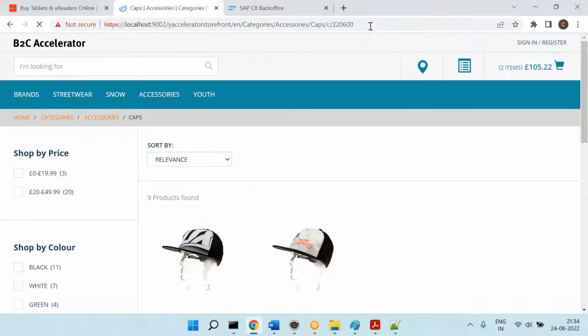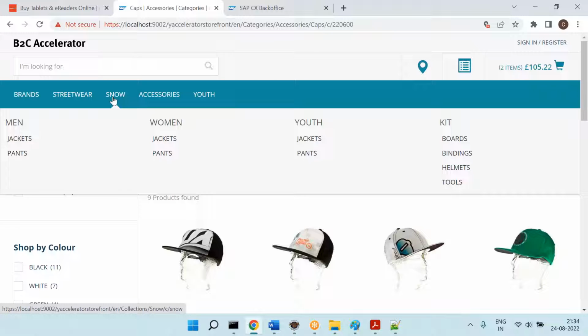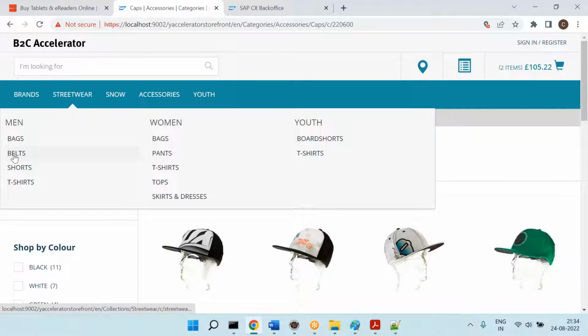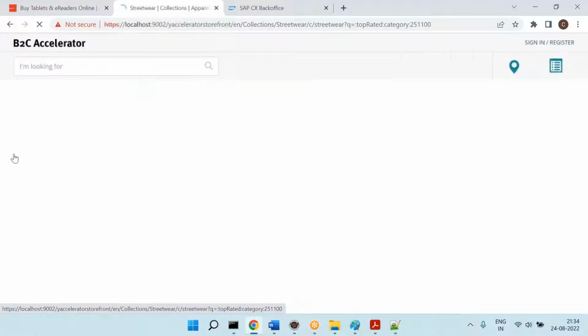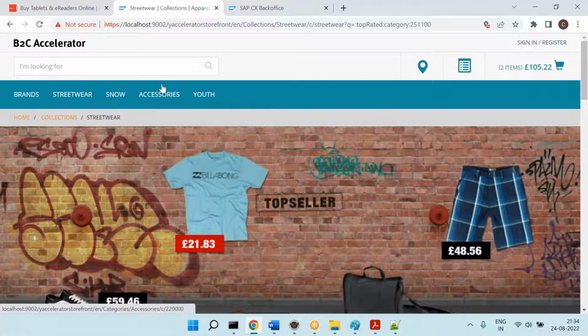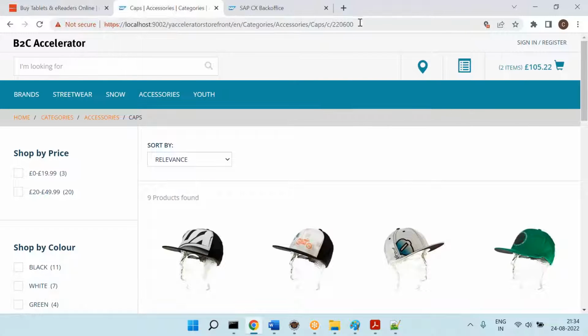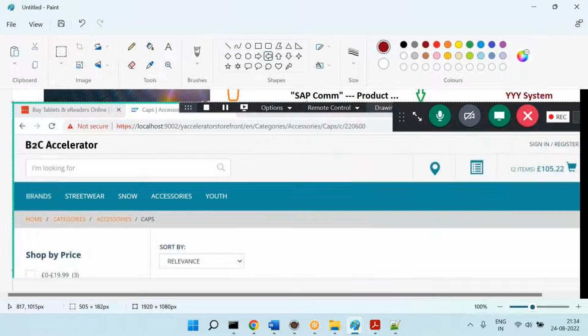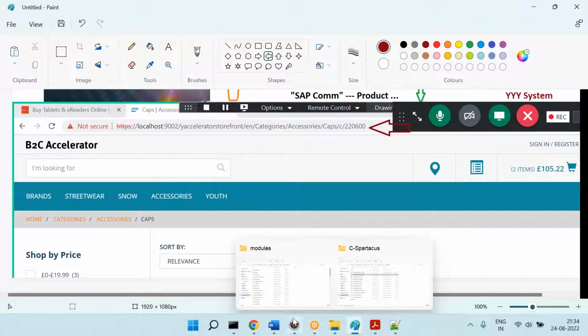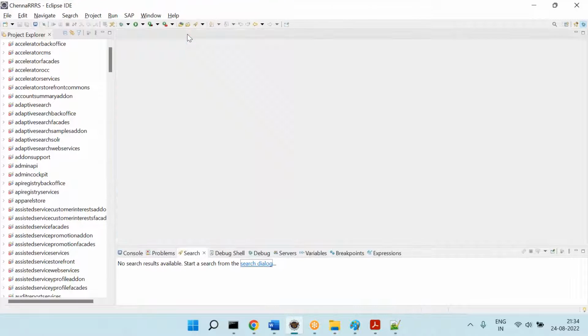So this is the URL you are hitting. Okay, can you please pay attention? Clicking on this menu navigation item or hitting this URL, both are the same, right? So whenever you click on that or whenever you hit the URL, what will be called? Controller will be called. Now I want to find out what the controller is.